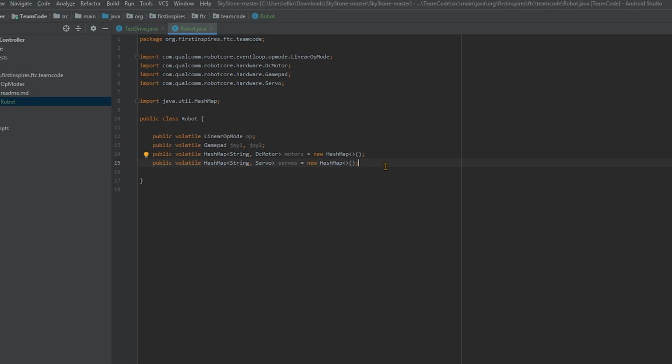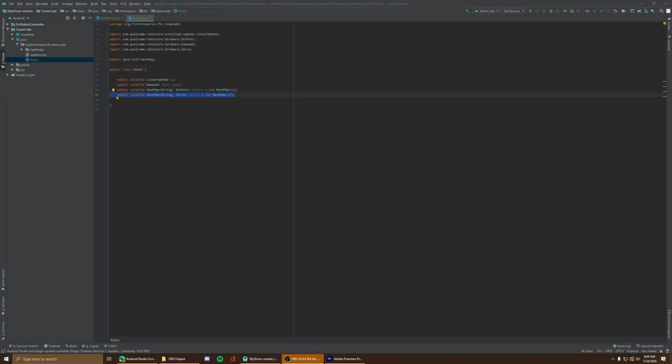Now, let's take a look at what we have so far. Each OpMode has controllers 1 and 2. We have a list for motors, and we have a list for servos. Now that we have these variables in place, we can begin using them. But first, we'll need to set the controllers and the OpMode so we can handle input.